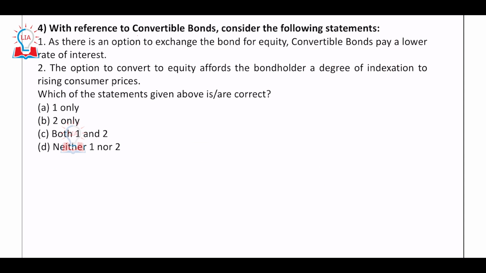The fourth question is related to convertible bonds. Mere understanding of the nature of convertible bonds would be sufficient to answer this question. So what are convertible bonds? As the name suggests, they can be converted into something. What can they be converted into?